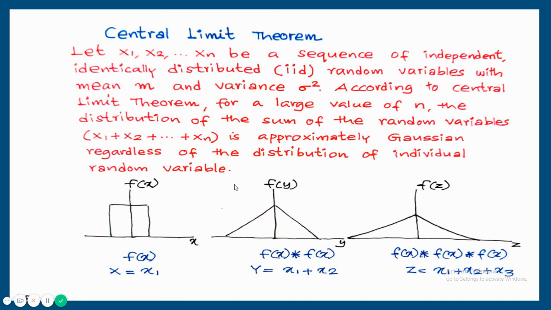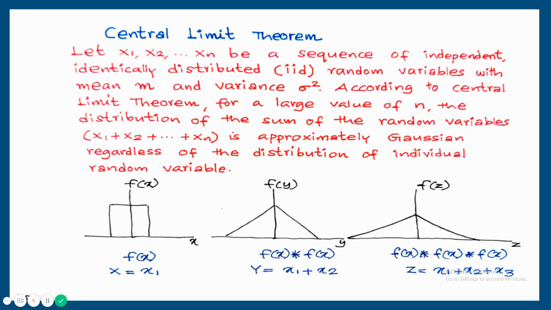In the next case, I am taking three random variables, x1, x2 and x3, taking the sum of these three and determining the probability distribution. For getting this answer, we have to do the convolution of f of x with f of x again with f of x. So the answer looks close to a normal probability distribution. Just from three random variables, we are getting a distribution close to the normal or Gaussian probability distribution.